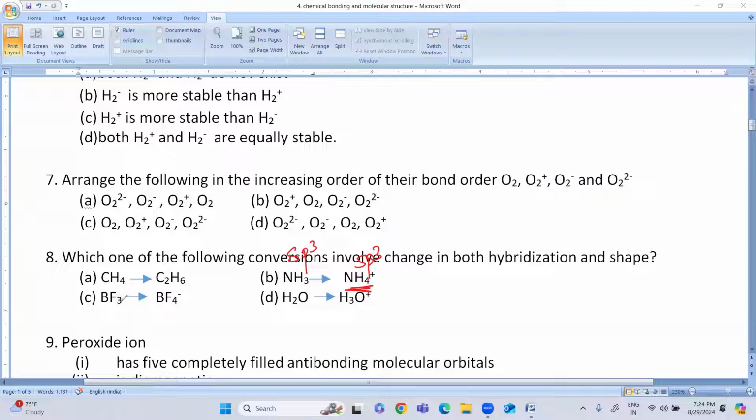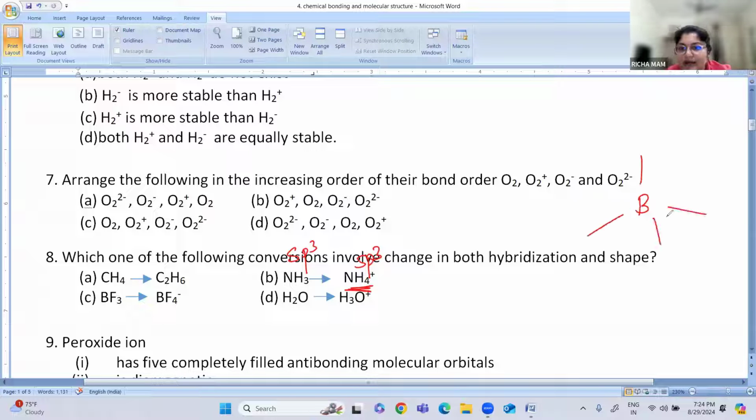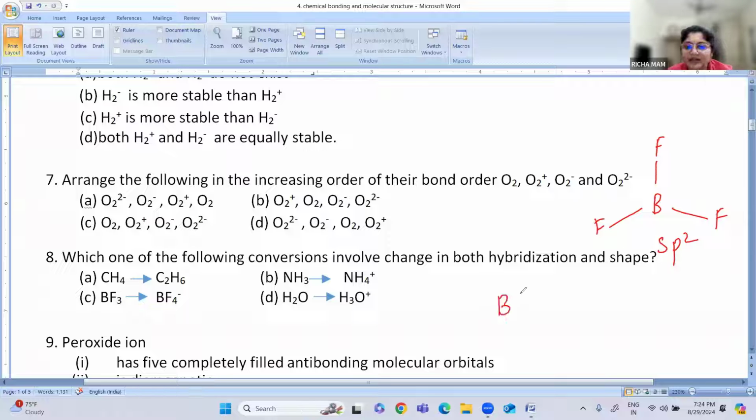Next, BF3. If I write the structure of BF3, boron trifluoride, B with three F. So this is trigonal planar, and it is sp2 hybridized.